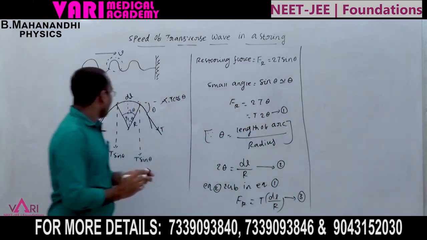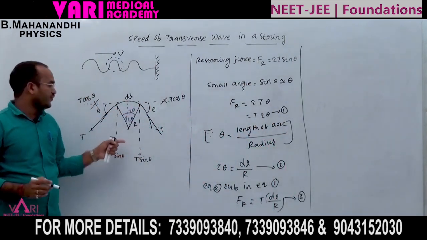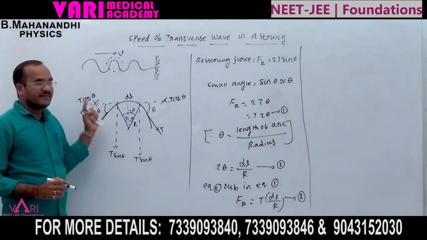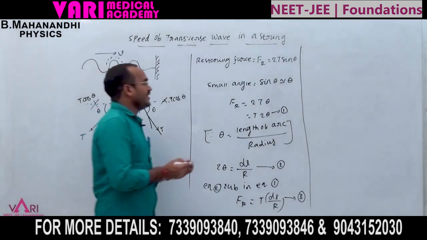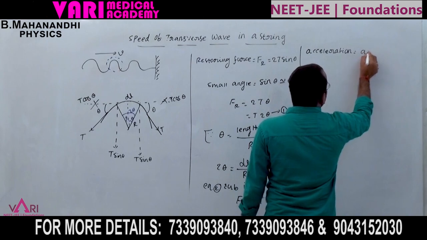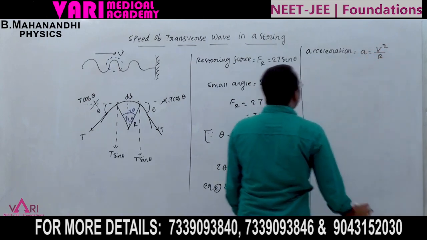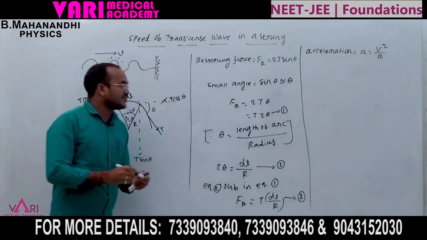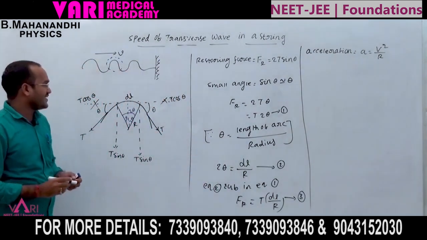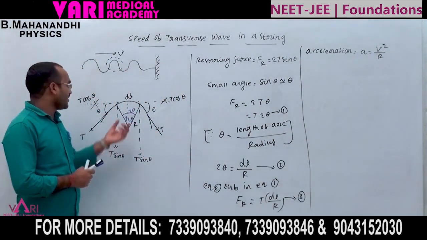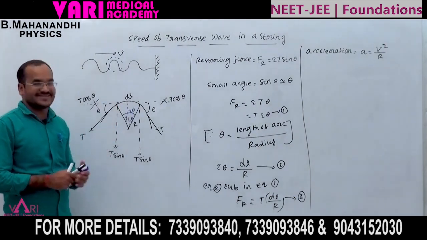Now the wave is continuously moving, so the acceleration a is equal to V square by R. Now we need force equal to mass into acceleration, but here the mass of the string is a small mass.